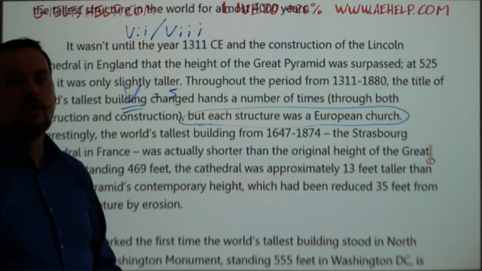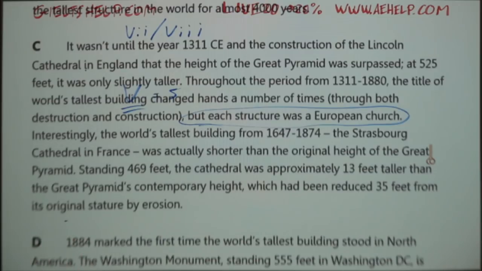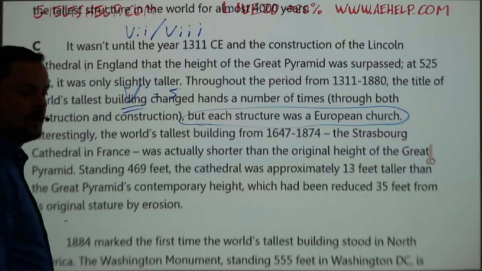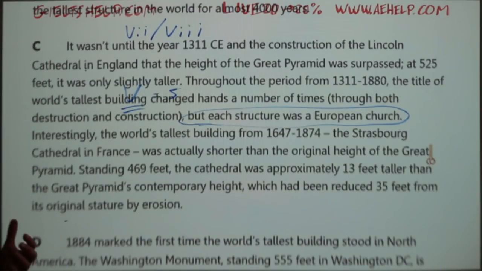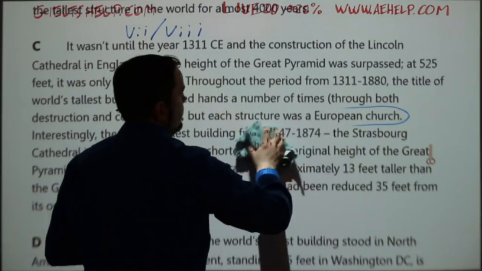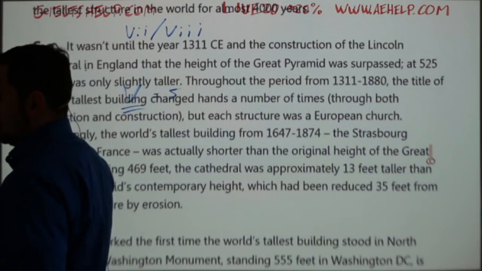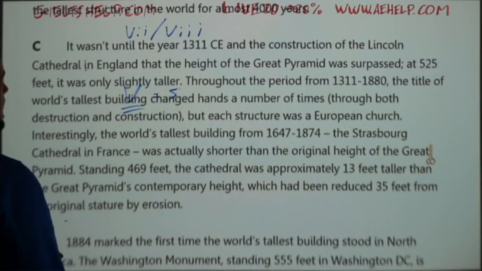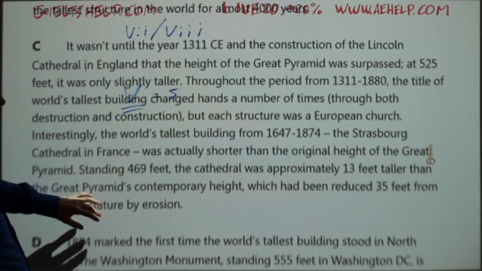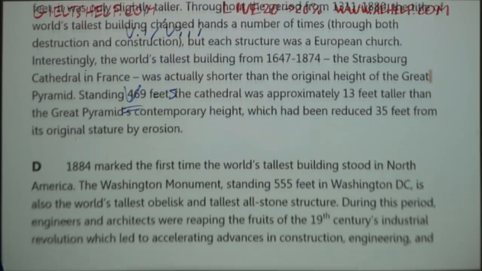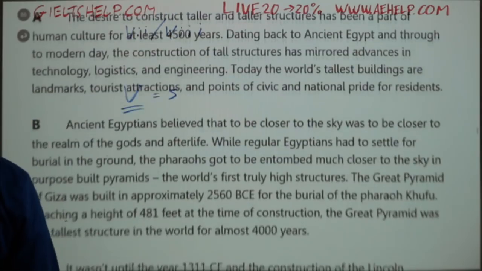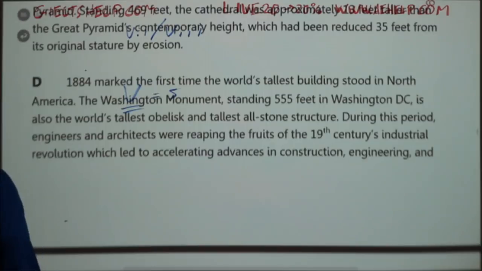So you need to focus and pay attention to the main idea of the paragraph, okay? It's the reign of the churches. So churches rule the title as the tallest buildings in the world of that time, okay? Not to be confused, okay? Again, this takes practice. Sometimes I make these strategies look easy, but it does take practice. So you need to practice these at home with some of our other exams. All right, let's go on to paragraph D.